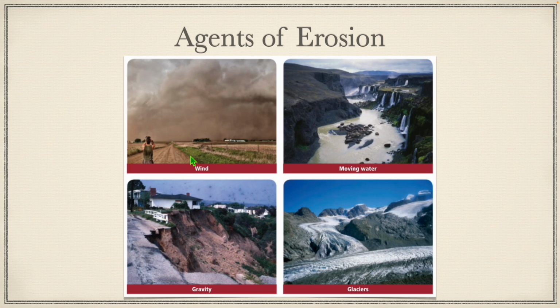And again, just our agents of erosion here. So you have wind creating a dust storm. You have moving water, so rivers, waterfalls that move sediments around. Gravity, so things like landslides. So if the soil gets too damp, or there's an earthquake and the land slips, you have a big chunk of the ground just slide down the hillside.